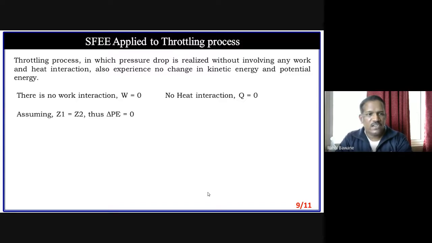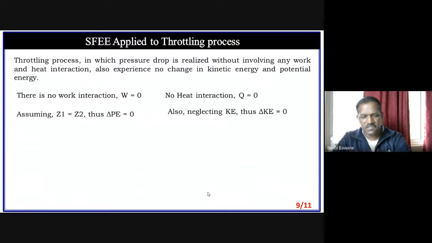Assuming Z1 and Z2 are equal, the change in potential energy is 0. We are not saying kinetic energy is exactly the same. It is there, but the difference is very, very small, so we can neglect it for simplicity.